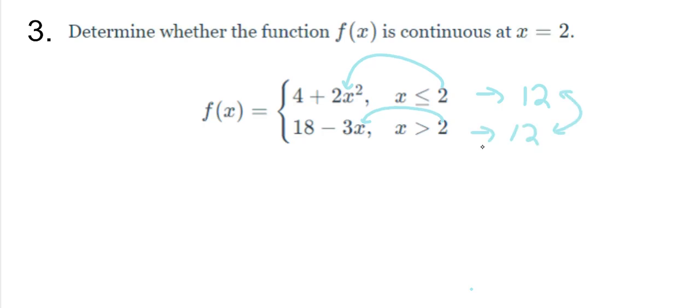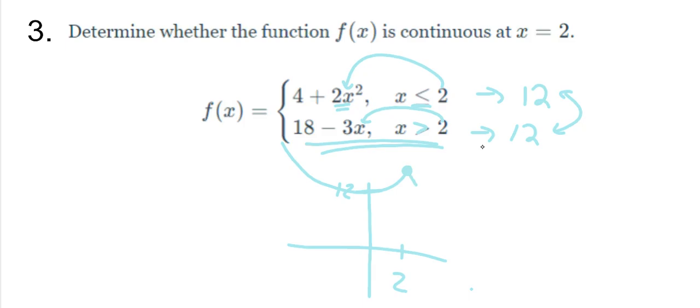They're both continuous, so basically, now once again, this isn't really the graph. So let's see that my quadratic was coming in, and bam, it stopped at 2. I want you to notice my quadratic is the equal, so that would have that closed circle. And then this is my linear, which also at 2 is 12. Now, my linear would have an open circle, but it doesn't matter. There's already a closed circle there. So bam, look at that. Continuity at 2.